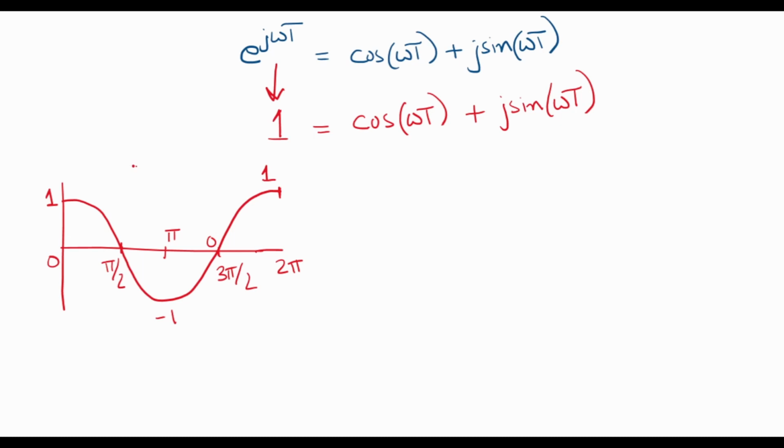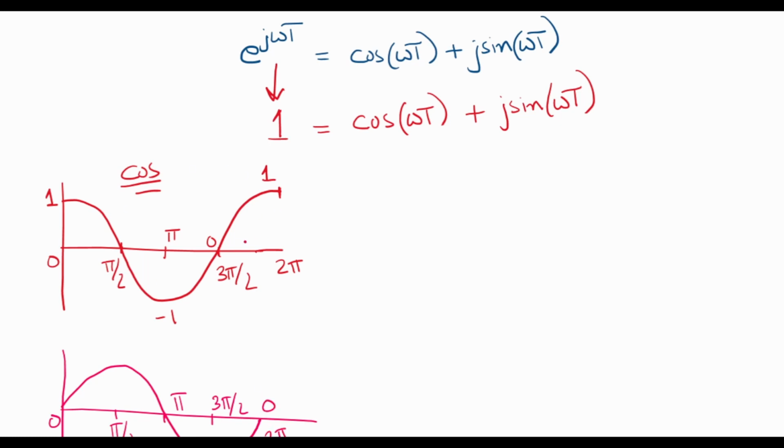So this is the graph of a cosine function. On the other hand, a sine function starts at 0, at pi by 2 it is equal to 1, at pi it becomes 0, at 3 pi by 2 it is equal to minus 1, and at 2 pi it is 0.